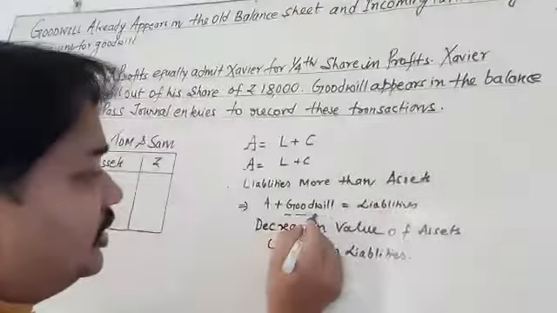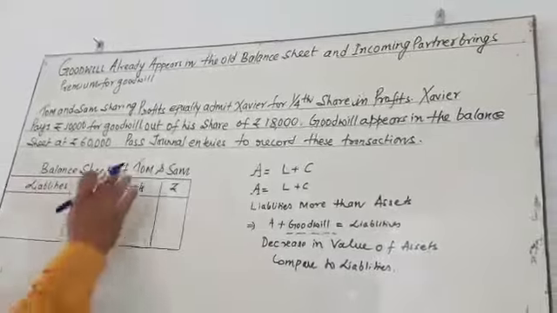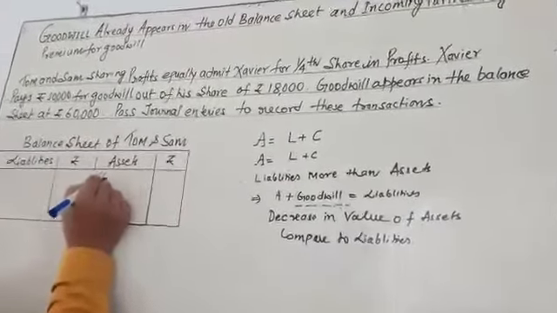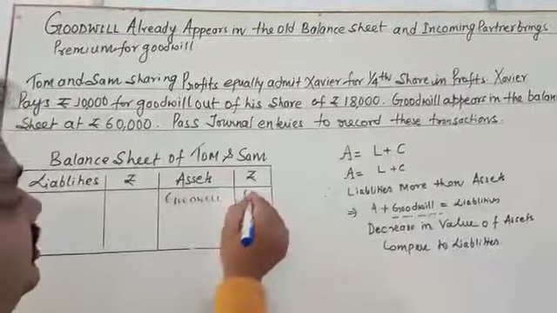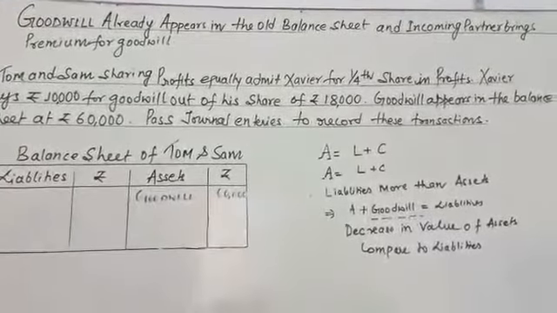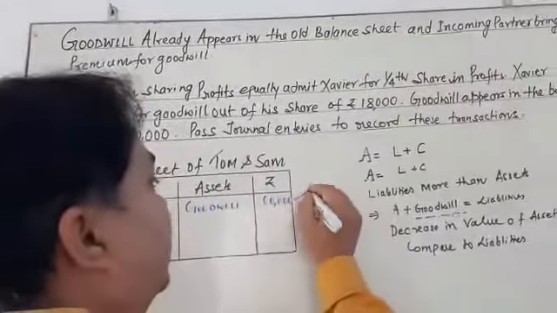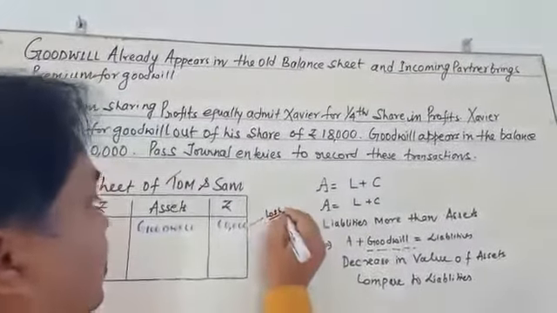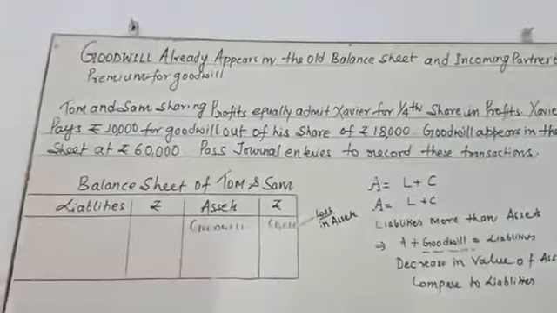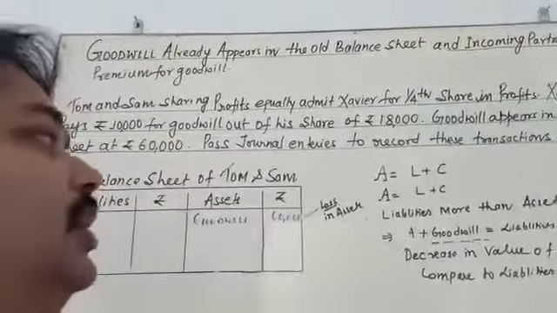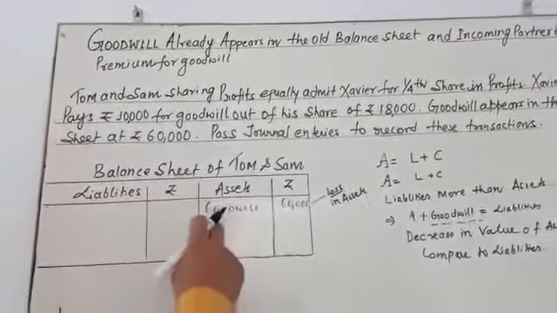My dear student, here I took the same example. The balance sheet of Tom and Shyam is mentioned here, and goodwill of rupees 60,000 is treated like a loss in assets. Why? Because compared to the liability, your assets are going to decrease. So we need to balance with goodwill.